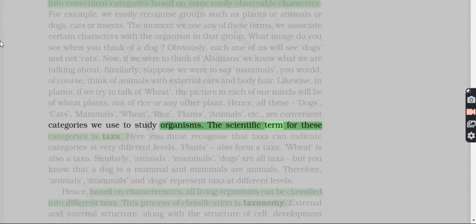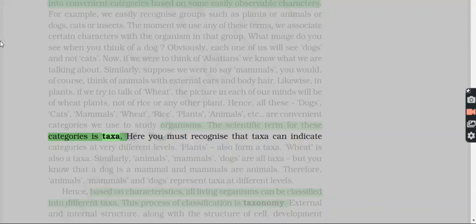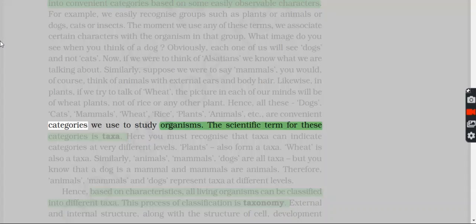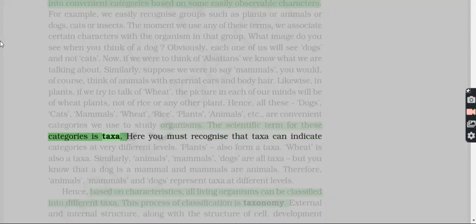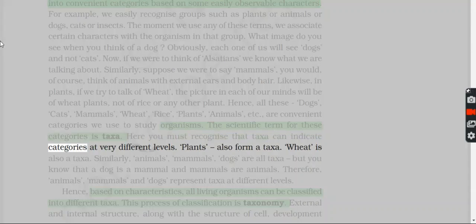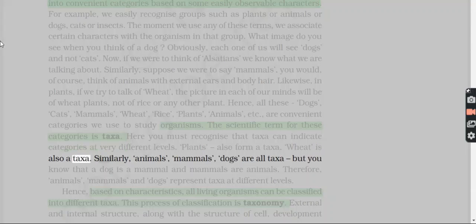The scientific term for these categories is taxa. Here you must recognize that taxa can indicate categories at very different levels. Plants also form a taxa. Wheat is also taxa.